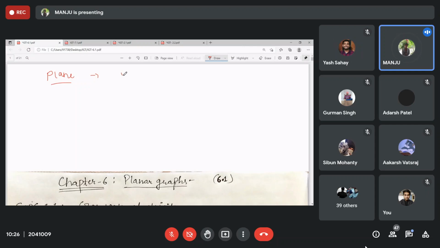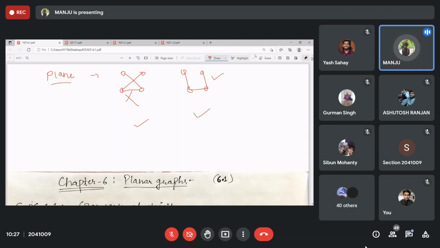So even if it is P4, is P4 plane? Ma'am, it depends on how we draw. Depends, right? If I draw like this, then it is not plane. Clear? Not plane. This one will be plane. Are both planar? Yes, ma'am. Just draw it like this, and this is already drawn like that.